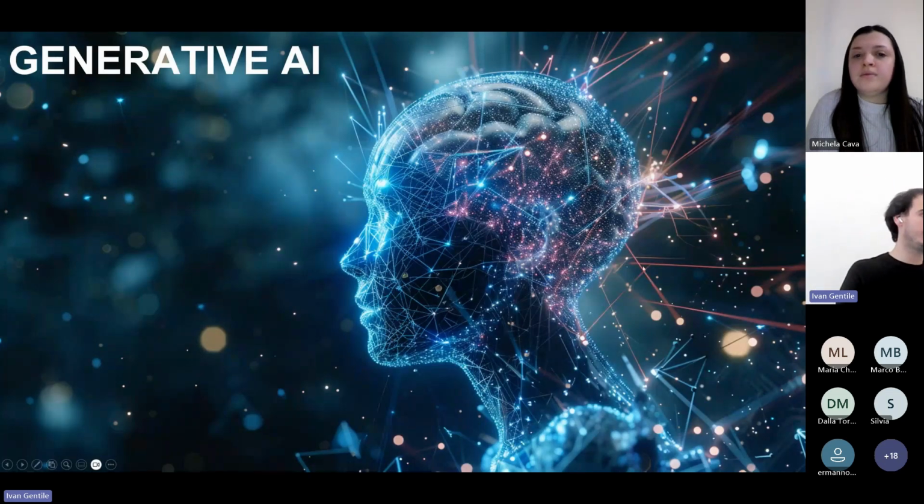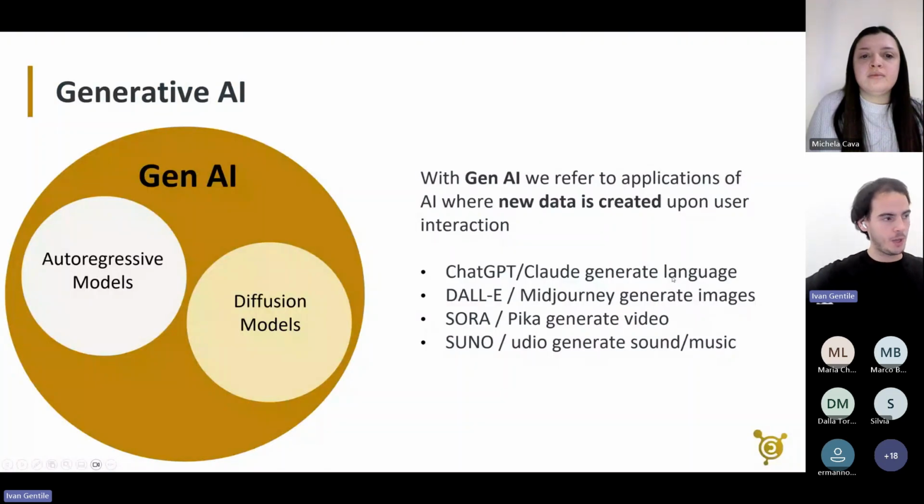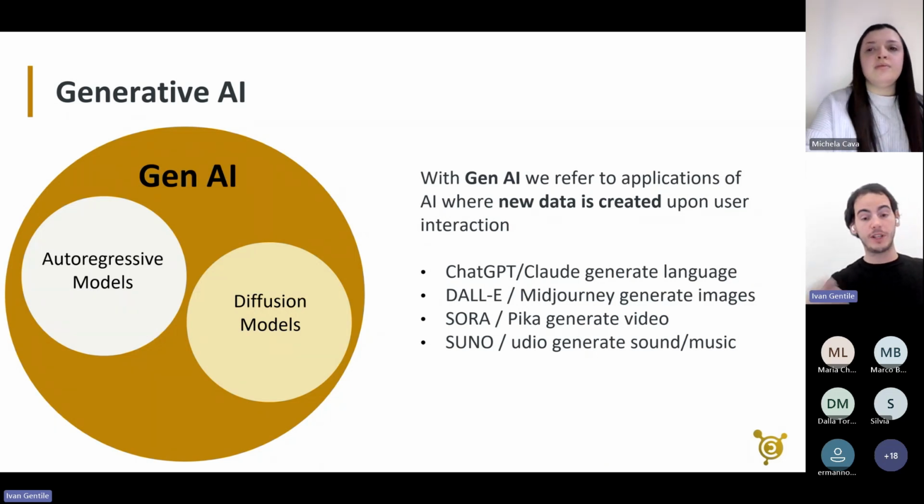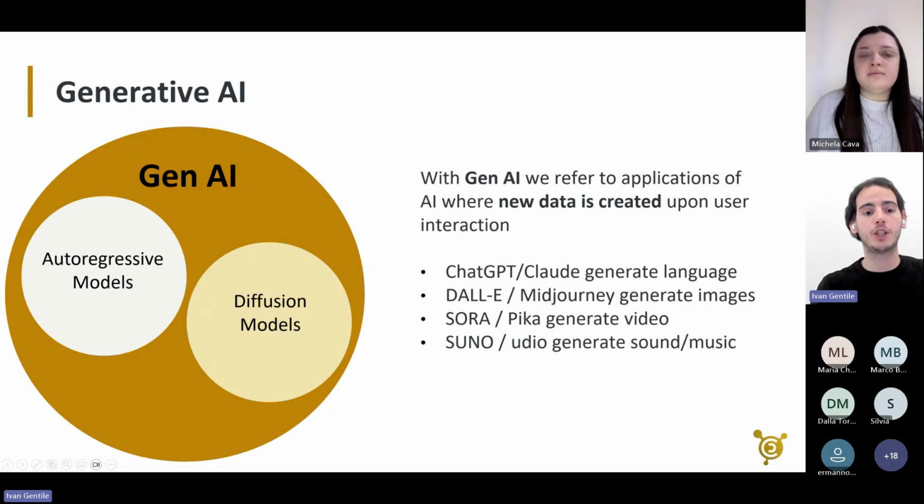So we start with what is generative AI. Generative AI is a broad field. The thing that makes the field coherent is the fact that when we deal with generative AI, we create new data, generate new data upon user interaction. This is a substantial difference that all of us need to have ingrained regarding what changes when I ask a question to ChatGPT with respect to when I ask a question to Google, right?